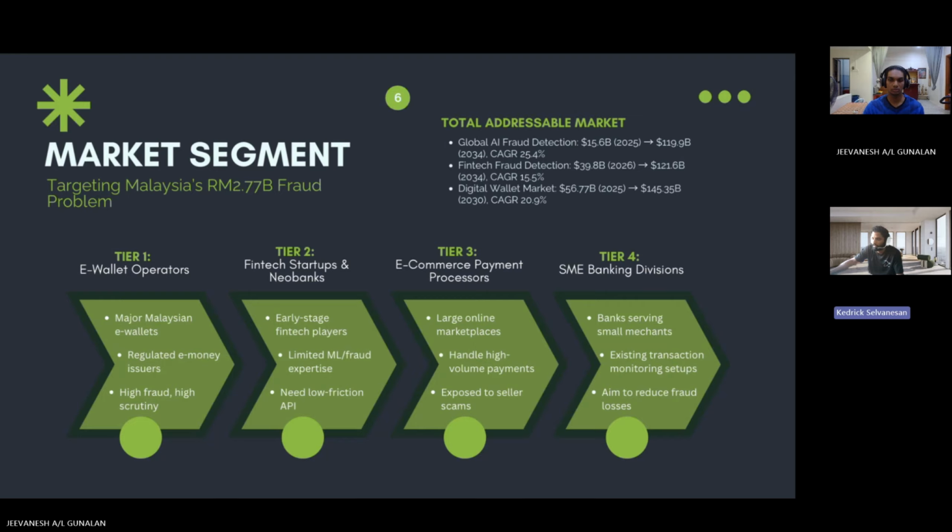The third tier is e-commerce payment processors like Shopee, Lazada, and TikTok Shop. They handle massive transaction volumes and are increasingly exposed to seller scams and QR code fraud. The fourth tier is the SME banking divisions like MBank, CIMB, and Maybank. These teams already run transaction monitoring. For example, MBank alone prevented 2.7 million in fraud, and they're looking to reduce fraud losses further.